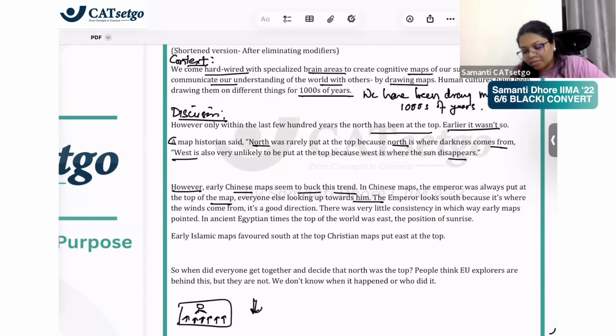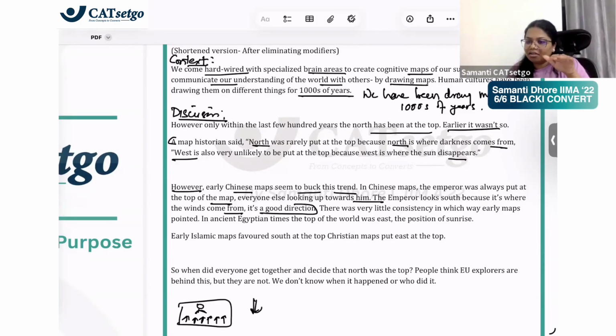Everyone is looking towards him. The emperor looks south where the winds come from. It's a good direction, right? That is why North is at the top. So historians said that North was not at the top because that is where the darkness came from. West is where the sun disappeared. So these two directions were not put.